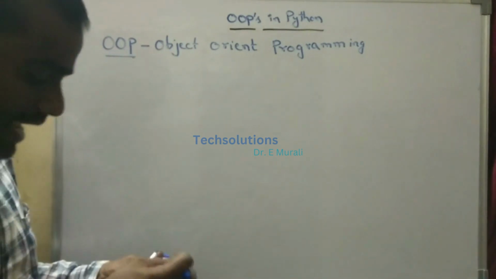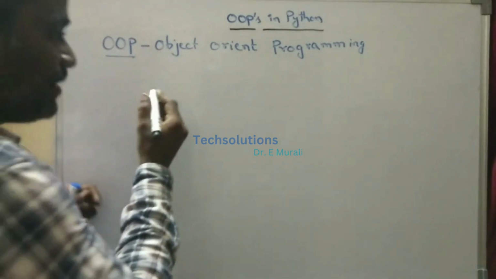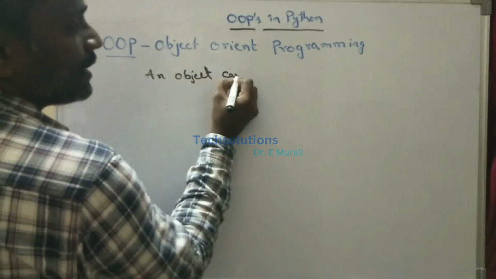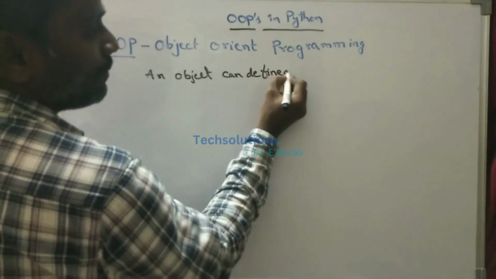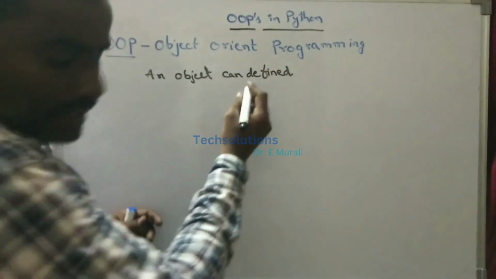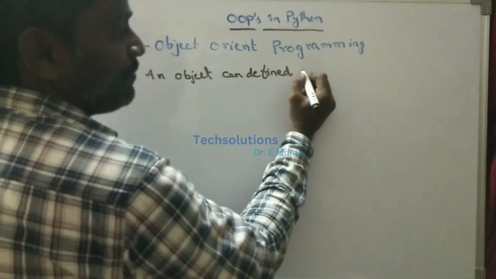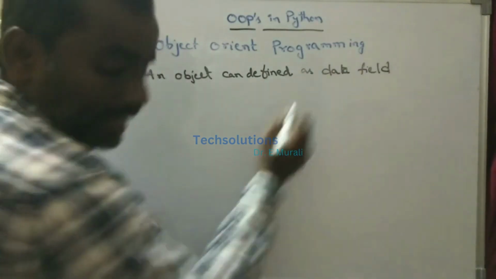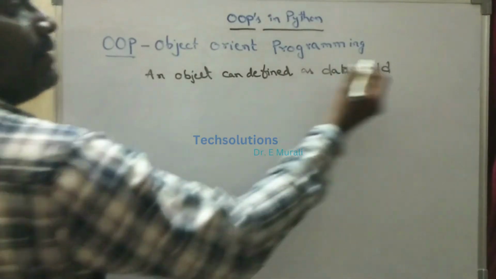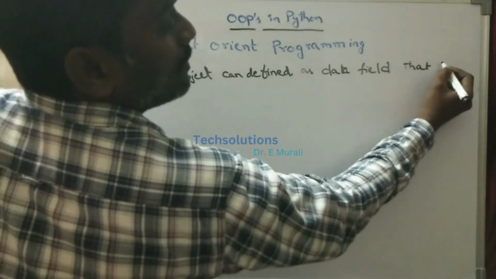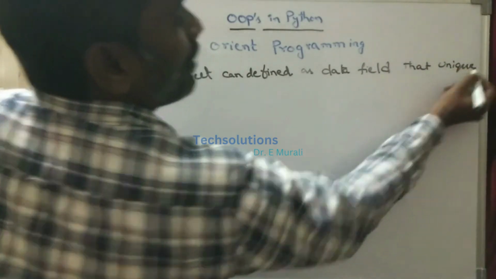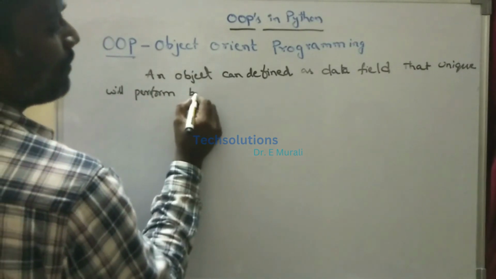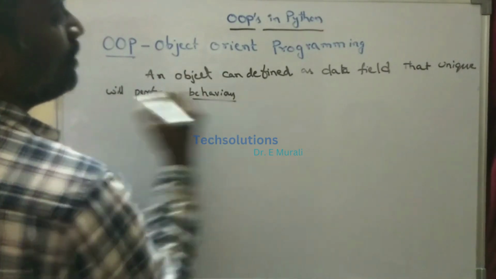What is the object you have to take? That object can be defined as a data field. Whatever objects you can consume will be defined as a data field. That field will be unique, and it will perform a behavior. That is the concept of OOPS.